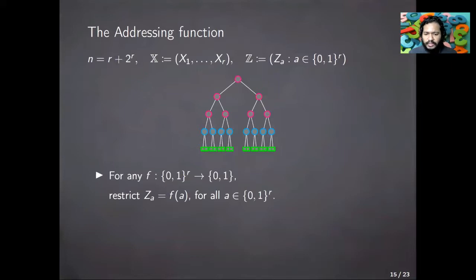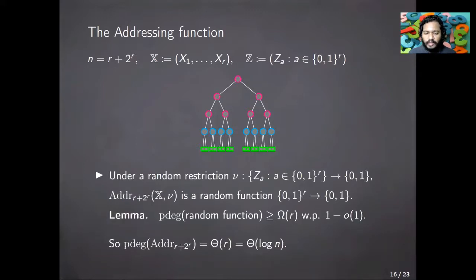It's quite easy to see that if you keep the addressing variables x1 to xr free and instead restrict the addressed variables z sub a to the function values f of a for every a, then the function f can be obtained from the addressing function by these substitutions as a function of the addressing variables x1 to xr. So any function with r inputs can be obtained from the addressing function using these restrictions.